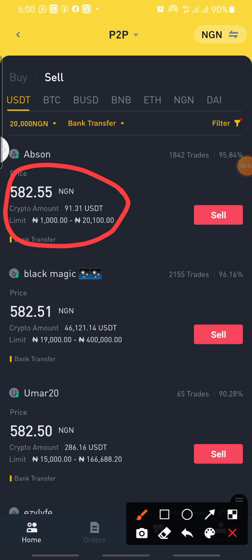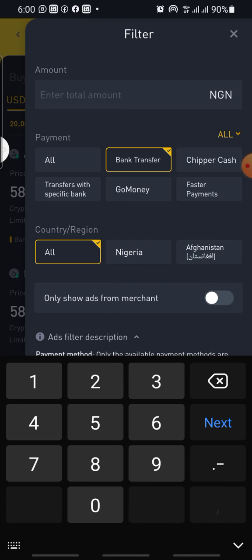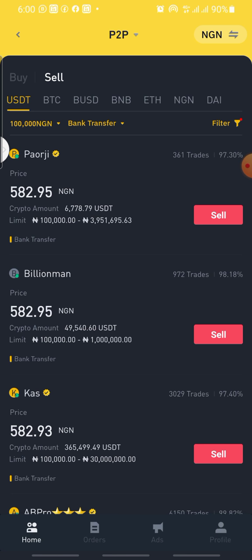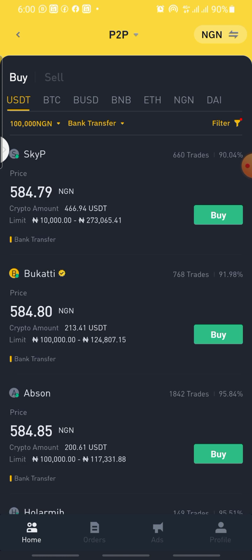After buying it at 582.55, you are going to sell with the rate of the 100,000 naira. You are going to sell it at the rate of 100,000 naira. Here will be your sale: 584.79. So the difference will be 2.24.